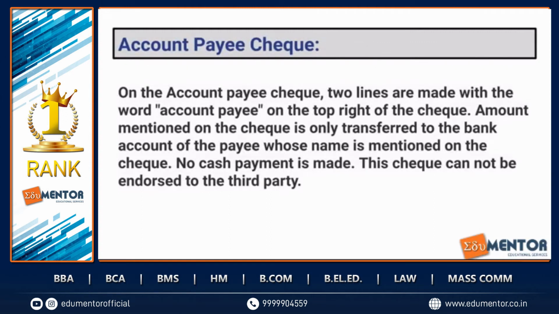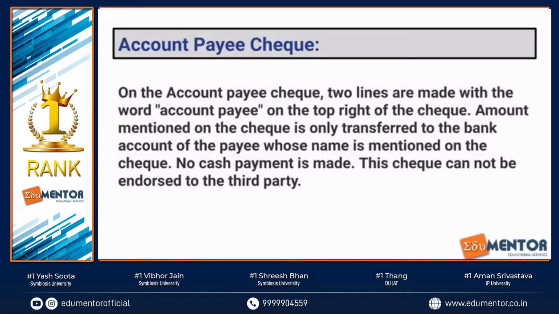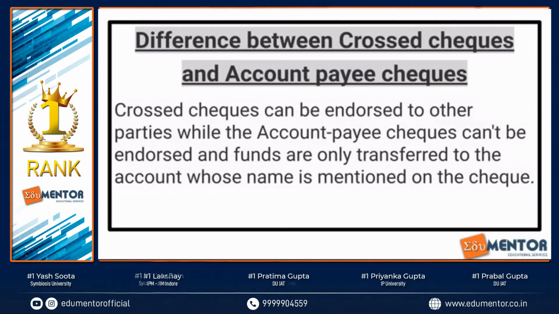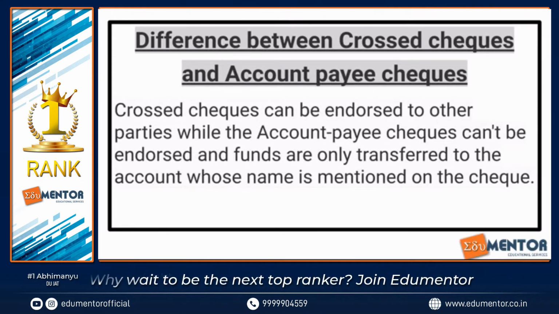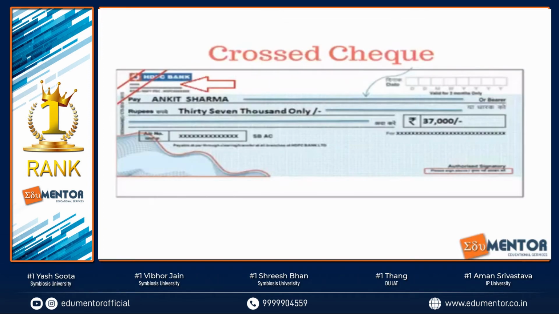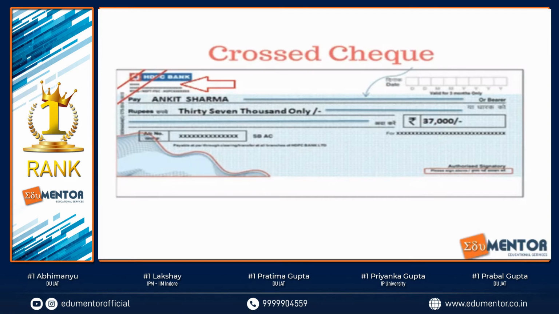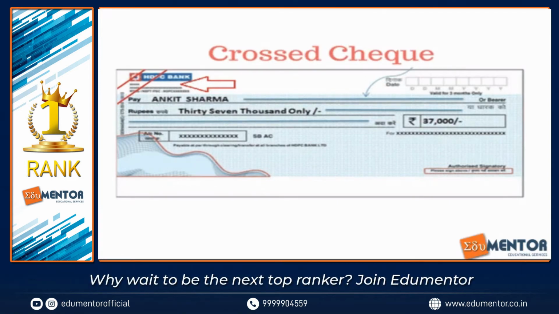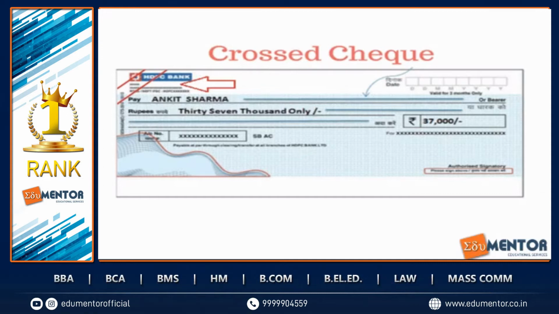See, basically in a crossed check, I can still transfer the check. Crossed checks can be endorsed to other parties also. But account payee checks have to be transferred only to the account of the person whose name I've mentioned on the check. Can you see the difference? For example, this check, which is a crossed check, I can endorse. Ankit Sharma can endorse this check and give it to some other person. But an account payee check will not be transferred. This has to go to Ankit Sharma's account only.